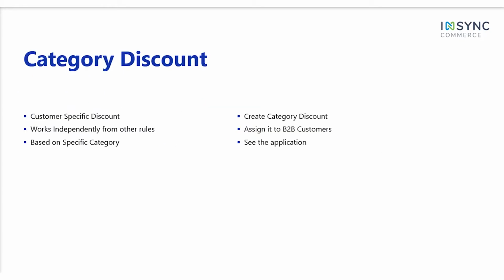So, category discount, first of all, is not like a long term pricing arrangement between the B2B customer and the merchant, just like a price list or similar kind of pricing arrangement. Category discounts are basically planned for short term and are applied to specific product categories. It works independently from other rules. It is designed to work on a specific category and it is applied against a particular customer.